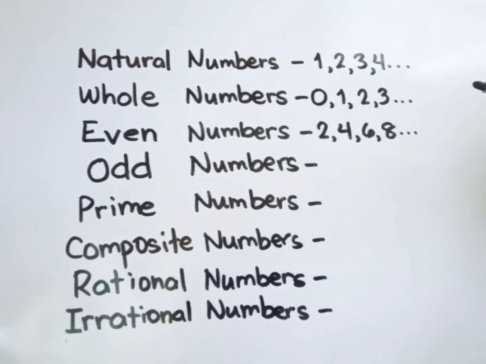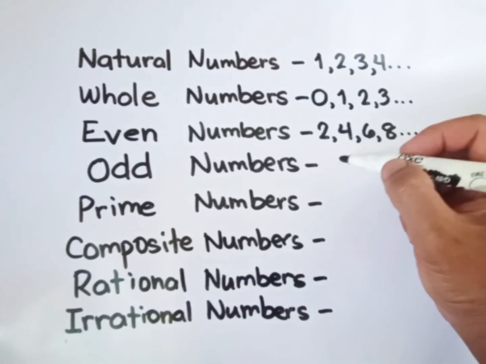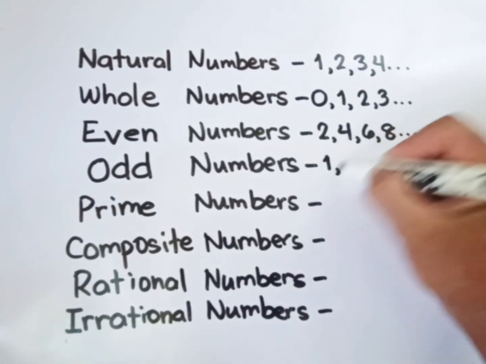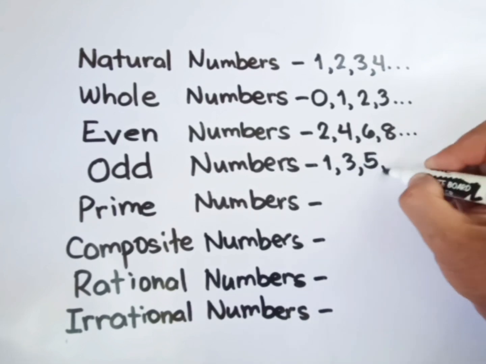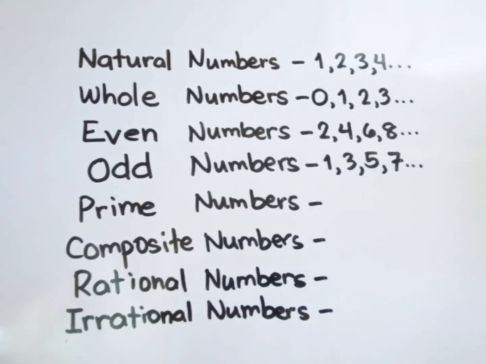Odd numbers, these are numbers that cannot be divided equally into 2. If you divide them into 2, you will have a decimal answer or a remainder. These are 1, 3, 5, 7, and more.